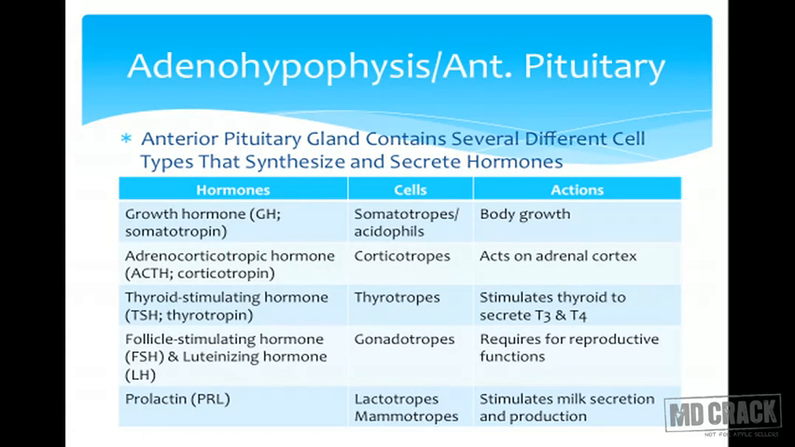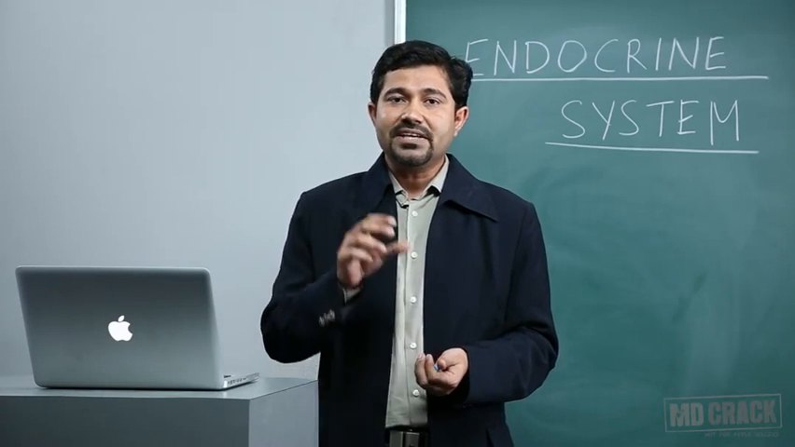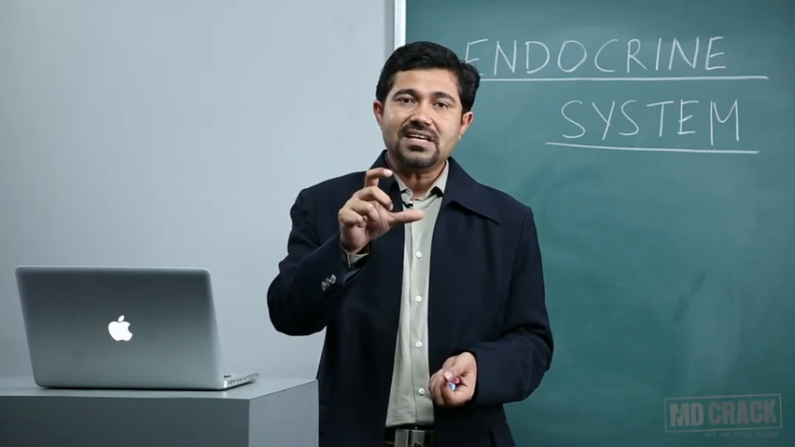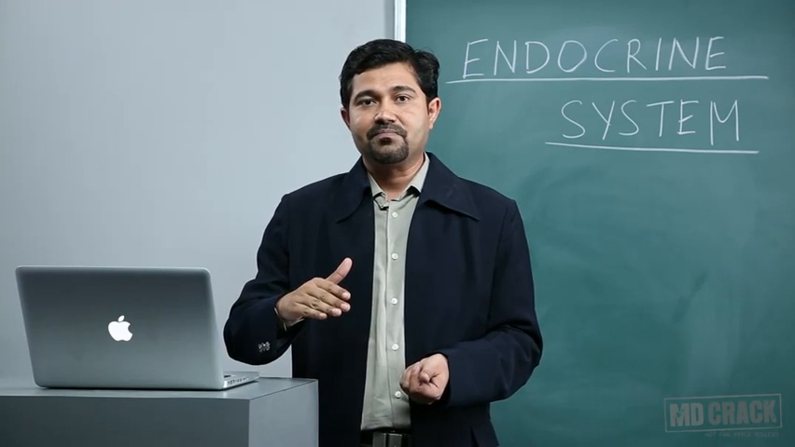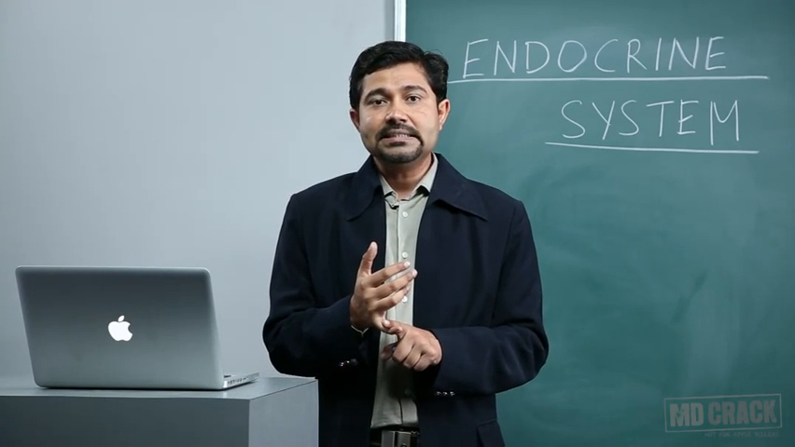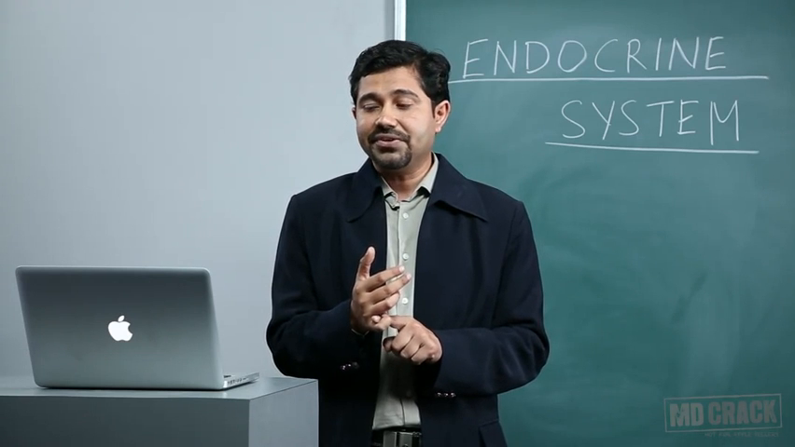Now, when it comes to the posterior pituitary, as I have told you, they receive the axons from the hypothalamus. And the hormones synthesized in the hypothalamus are secreted by the posterior pituitary. Oxytocin, then ADH or vasopressin. These are the hormones of the posterior pituitary.